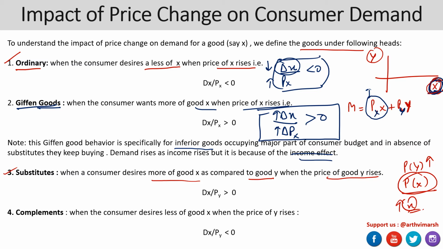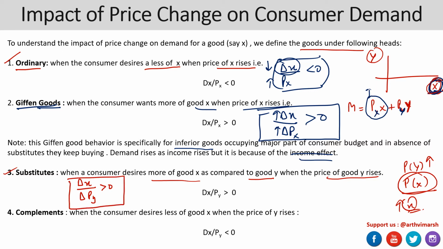So we cannot call it a substitute, but on those lines, the price of one commodity goes up and, as a result, the demand for the other commodity changes. So a change in demand of X due to a change in price of Y, if it is positive, then it's a substitute.